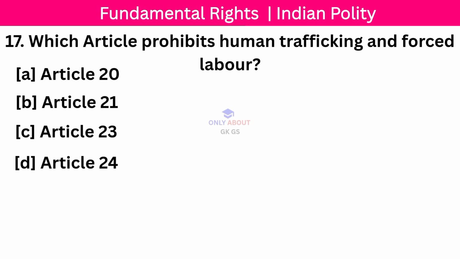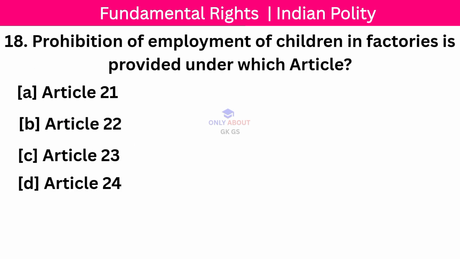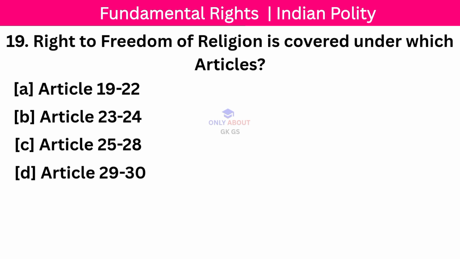Next question: Which article prohibits human trafficking and forced labor? Correct answer: Article 23. Next question: Prohibition of employment of children in factories is provided under which article? Article 24. Next question: Right to freedom of religion is covered under which article? Correct answer: Article 25 to Article 28.